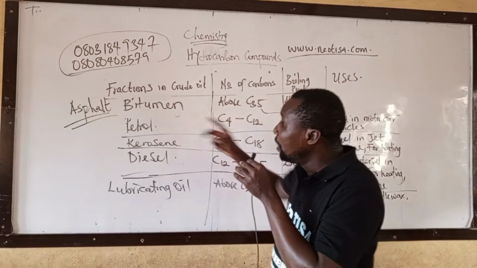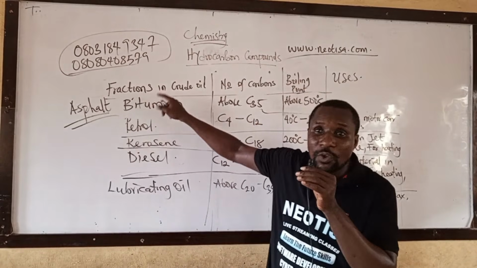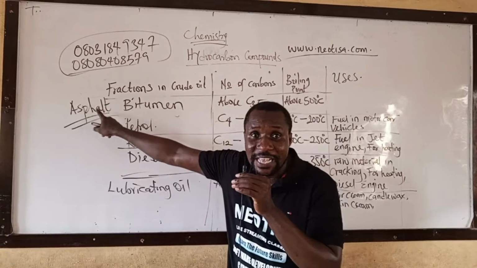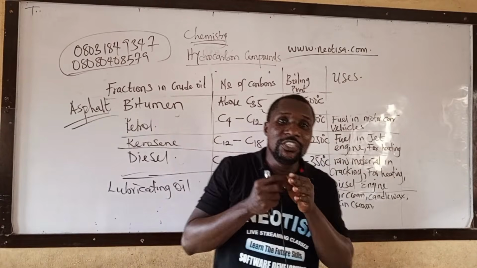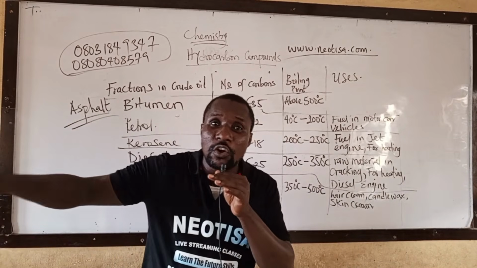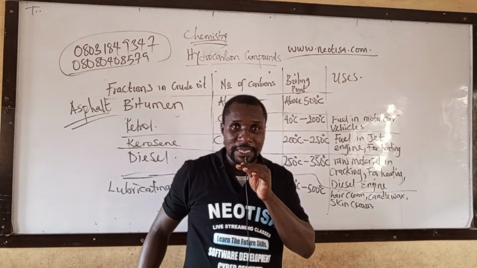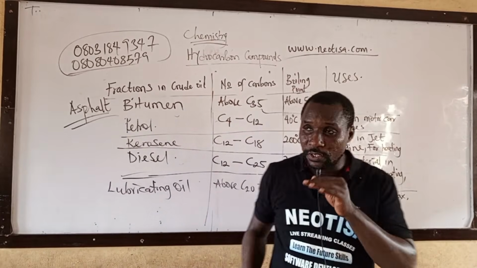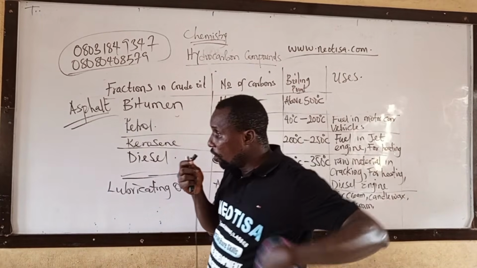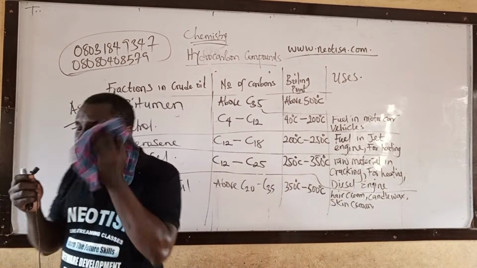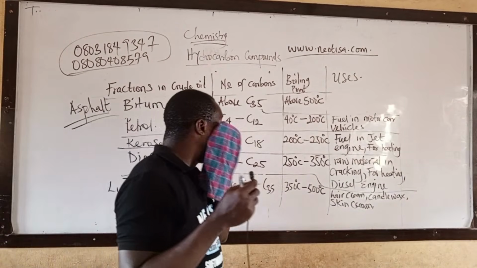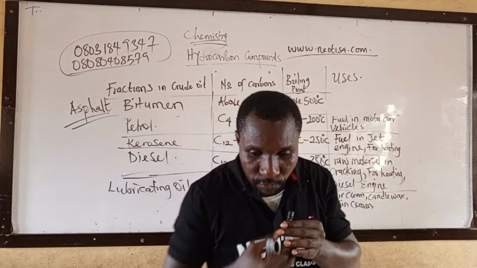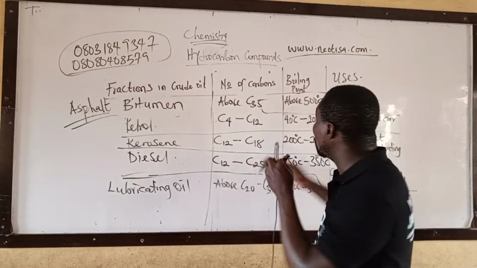Okay, I said bitumen is the only one that can be obtained as what? Solid. Another name for it is asphalt. And what are the uses of bitumen? It is used in construction of what? Roads. Write it down. Bitumen is used in construction of road.